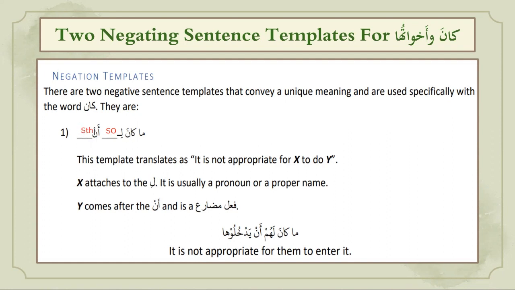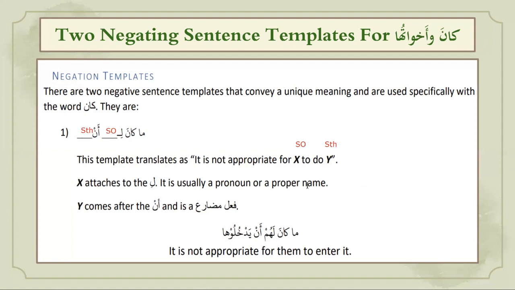after an you have present tense. So the template translates like this: it is not appropriate for someone to do something. So the template has negation. It starts with ma. It has kana as fi'l naqis, and then it has harf jar, li. So ma kana li, and then comes either a pronoun or a proper noun.